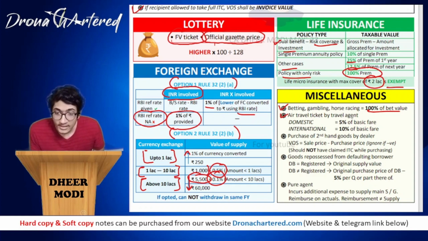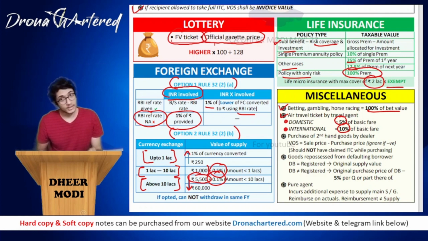Next is your air travel ticket by travel agent. If the travel agent booked an air travel ticket which is domestic, for domestic it will be 5% of basic fare, and for international it will be 10% of basic fare. Okay, so for domestic 5%, for international it will be 10%. And you have to remember it is only basic fare, no fuel surcharge, nothing else. It is only basic fare.